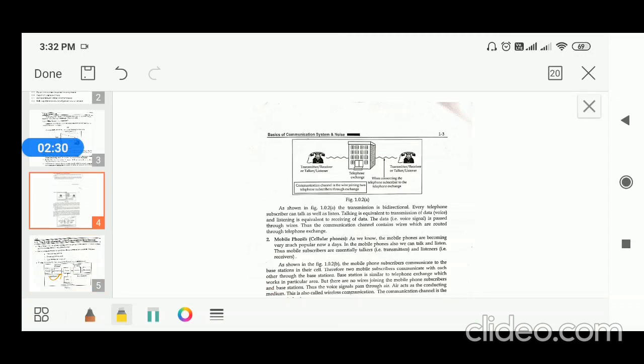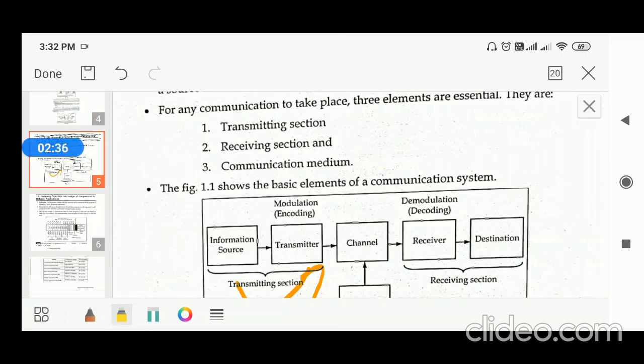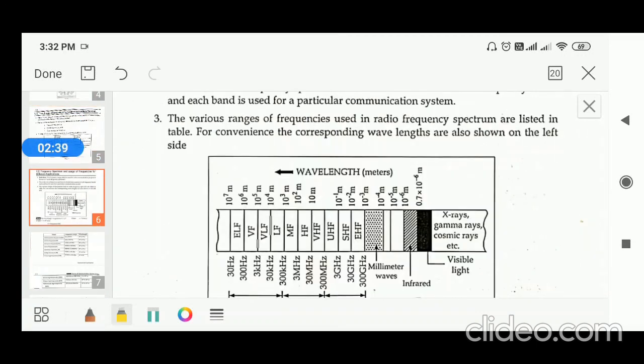Coming to examples of communication systems: telephone systems, mobile communication systems, and after that we covered the frequency spectrum. The frequency spectrum is the range of many frequency bands with their applications and frequency ranges. There are many frequency bands starting from ELF to EHF, where ELF stands for extremely low frequency and EHF stands for extremely high frequency. Each band has a separate application, and each band differs in its range. Every band will have a starting frequency and an ending frequency.